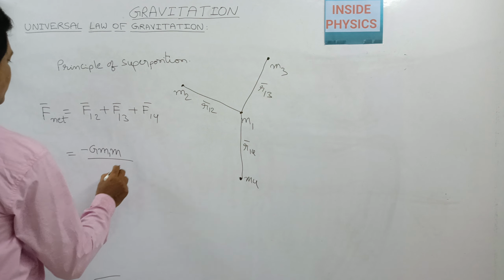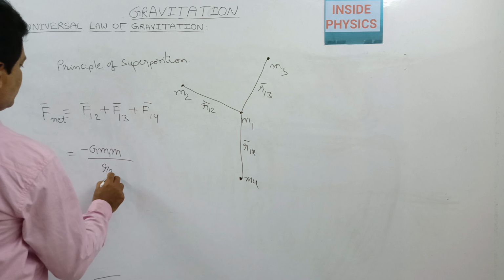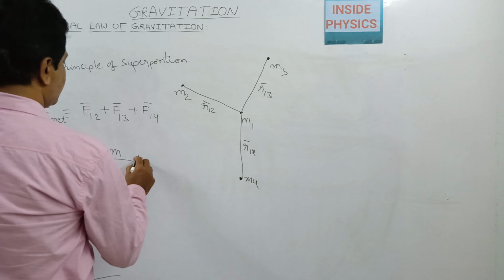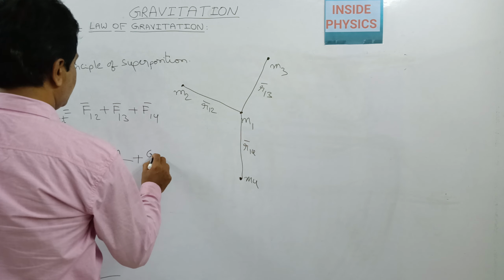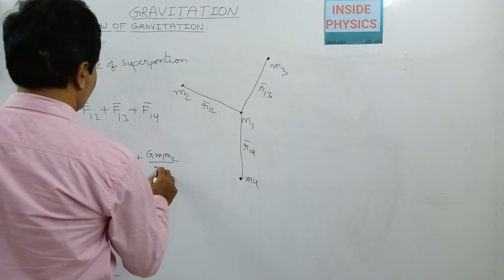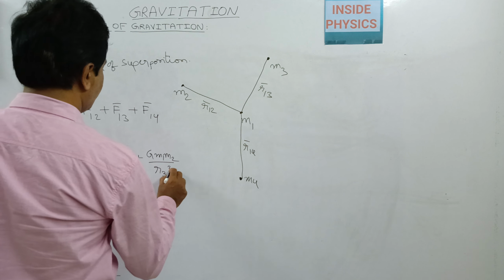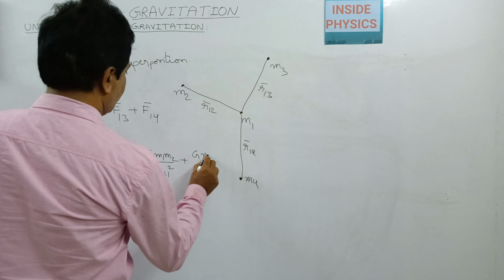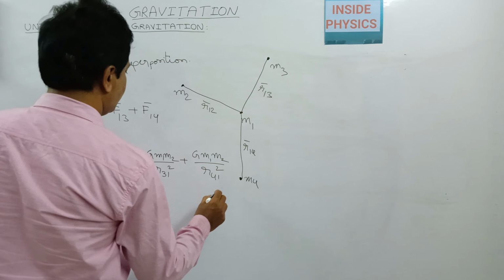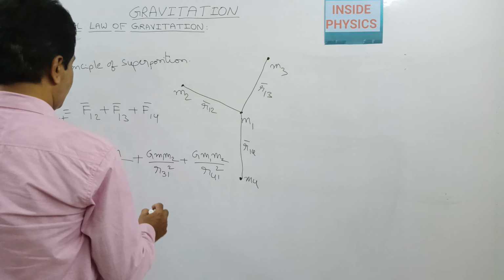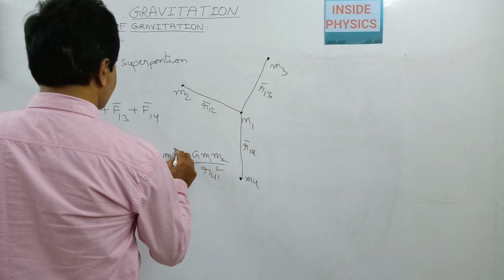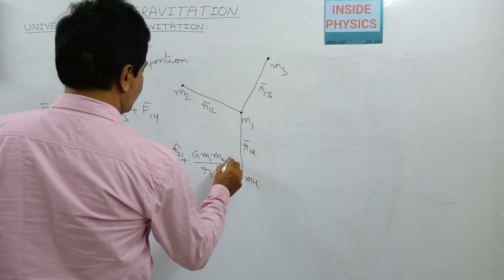So in this way we can represent it again in the form of the law of gravitation: G m1 m2 by r21 square, plus G m1 m3 by r31 square, plus G m1 m4 by r41 square, and we can add a unit vector for all of these because this is a vector representation.